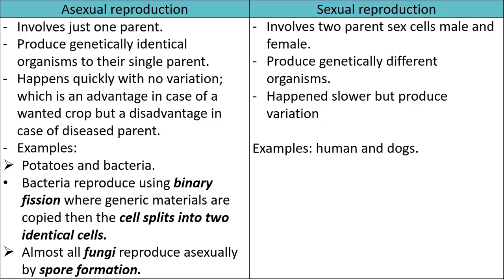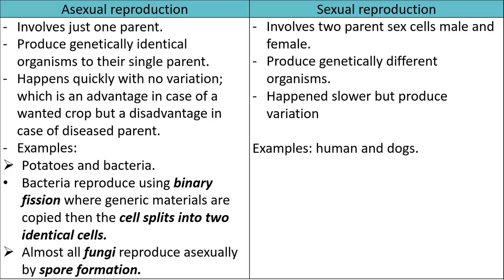Asexual reproduction involves only one parent, so the offspring are coming only from one parent, while sexual reproduction involves two partners or two parents, a male and a female. So any kind of reproduction that involves male and female is a type of sexual reproduction. But if it has only one parent, this means that it is a type of asexual reproduction.